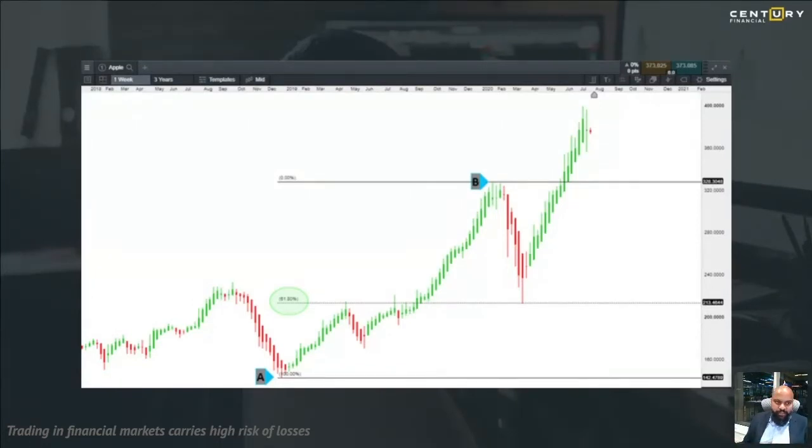Now we are looking at a weekly candlestick, so most probably a lot of investors would be looking at it because they are trying to get into Apple for a longer term. And if you see from this chart, it has come down to 61.8. I will show you on the charts how to draw Fibonacci again, but this is just an example.